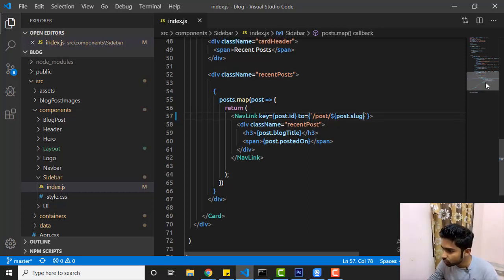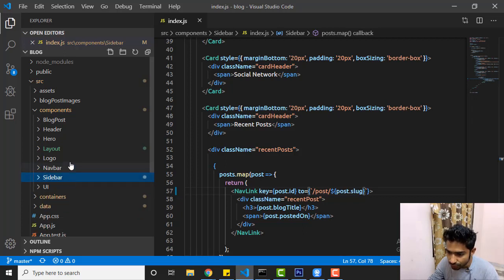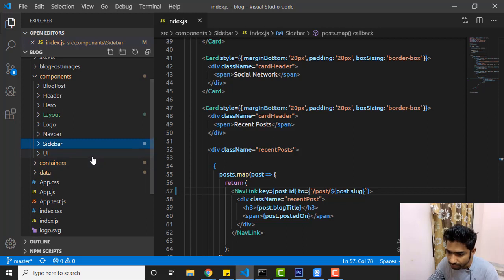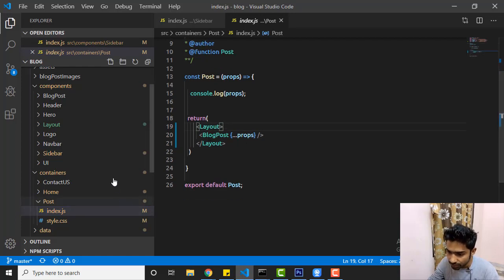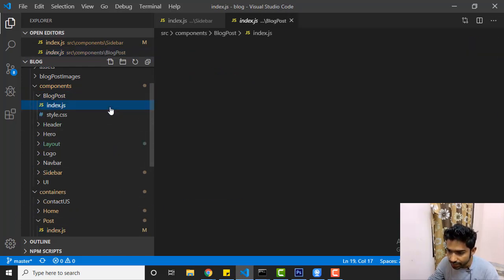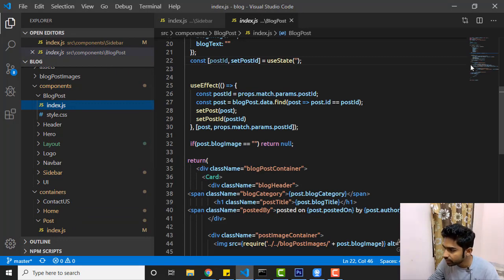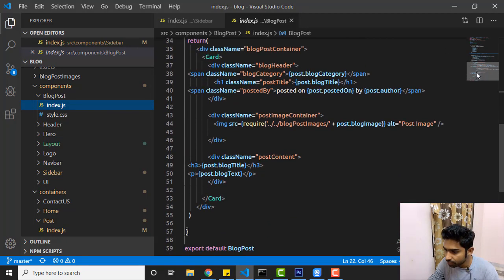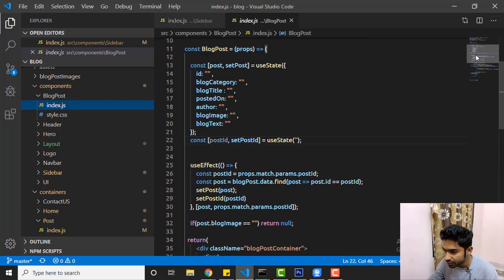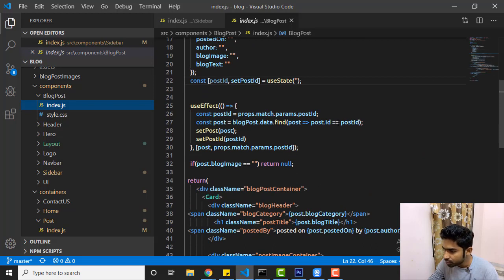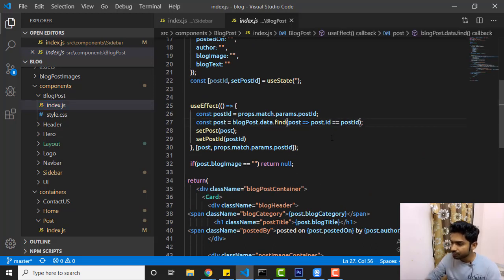And also we have to make a match, so we have to go to the post page. That's the page you can find in the containers folder, post index.js, and that's again a component. So that is the blog post index.js, and here you can find that the code is looking unformatted, right? So don't worry, that's not a problem. Yep, post id here. So instead of post id, I will say post.slug.